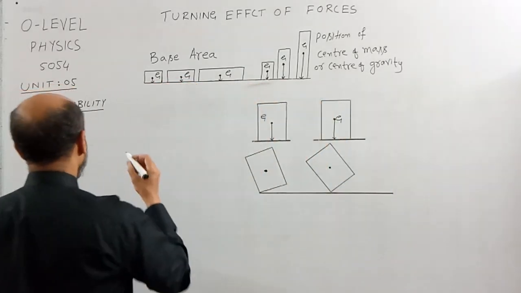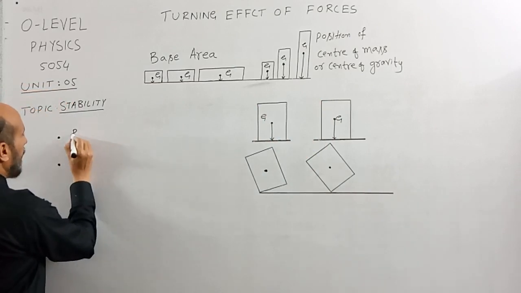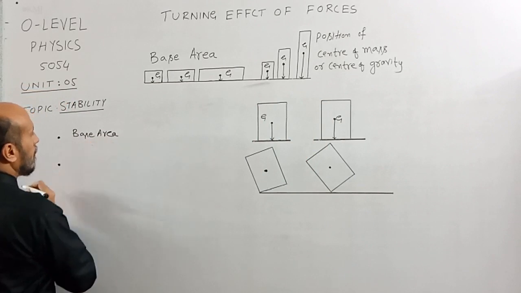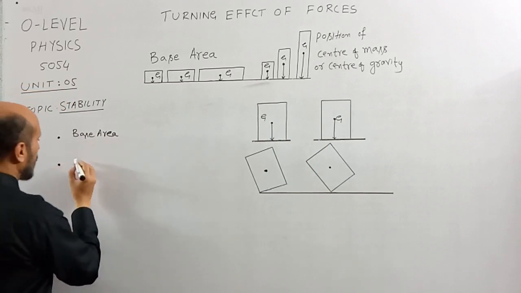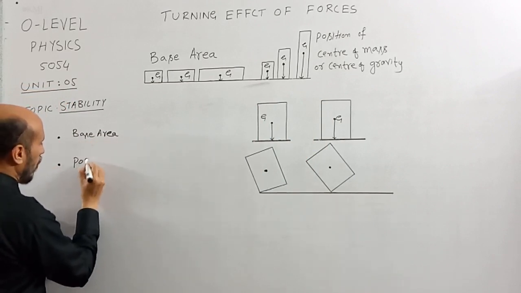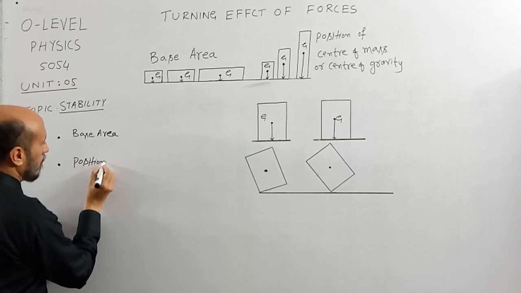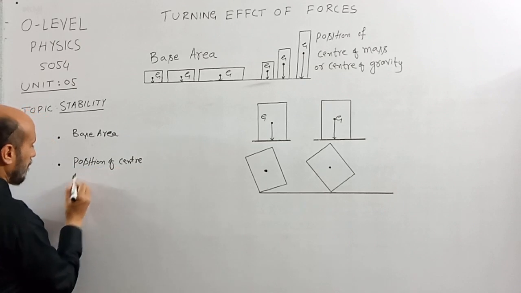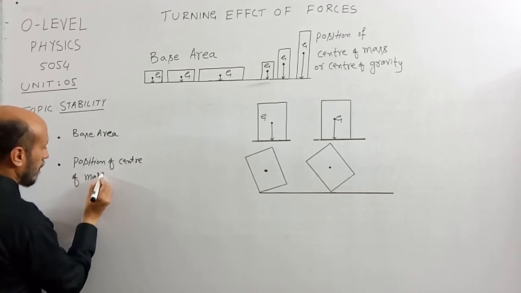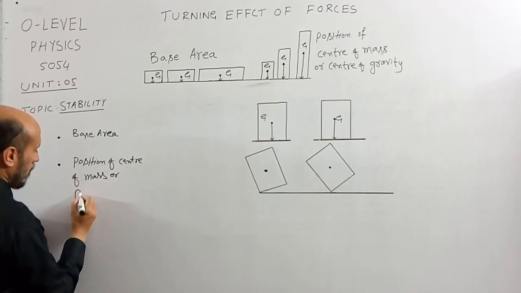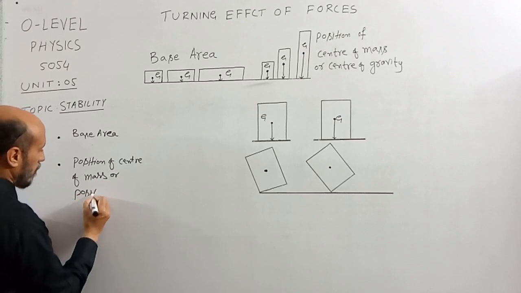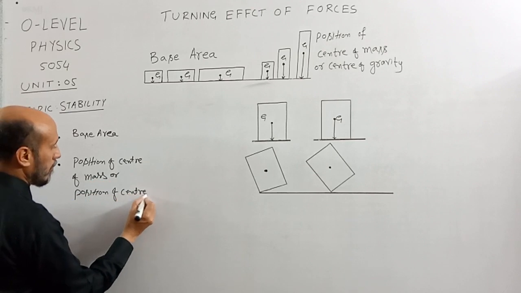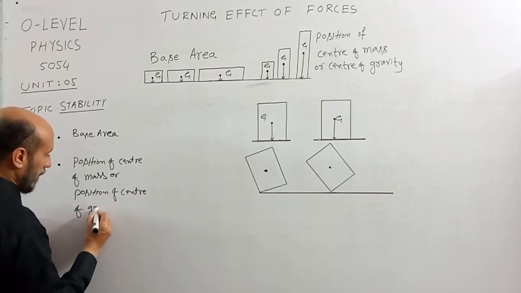Number one, it depends on the base area, and number two, it depends on the position of center of mass of the body or position of center of gravity of the body.